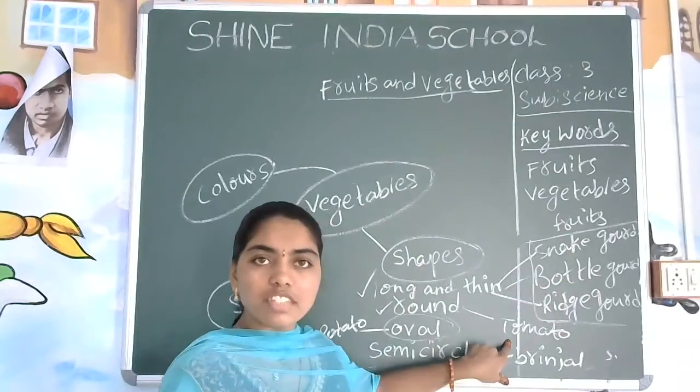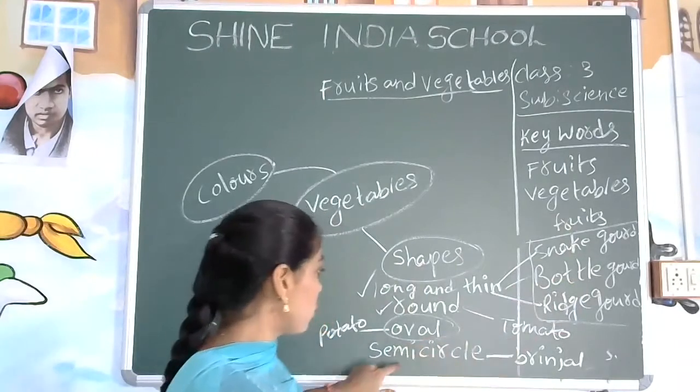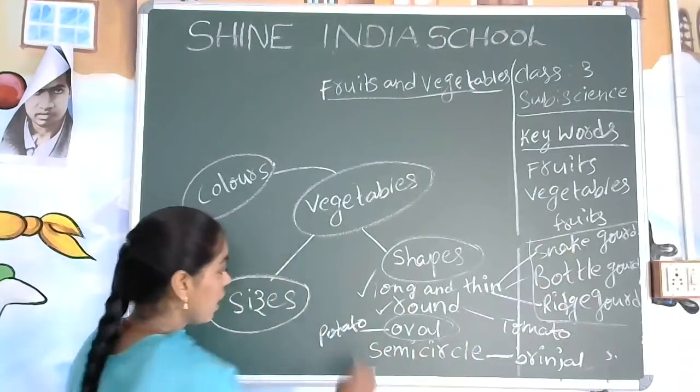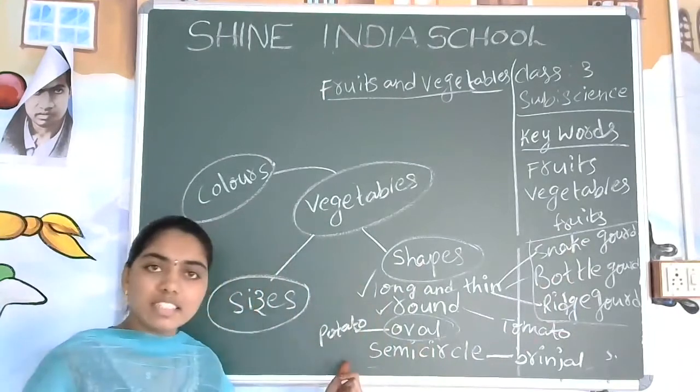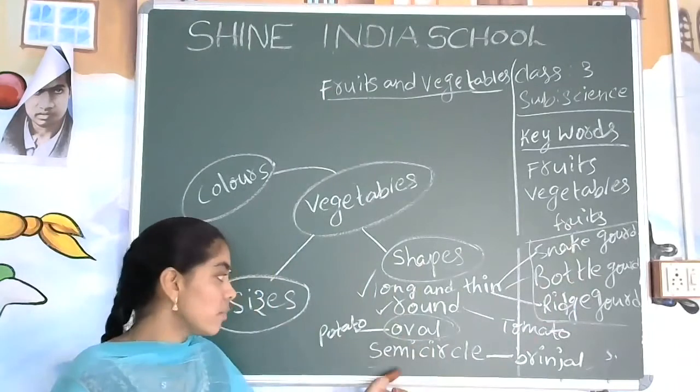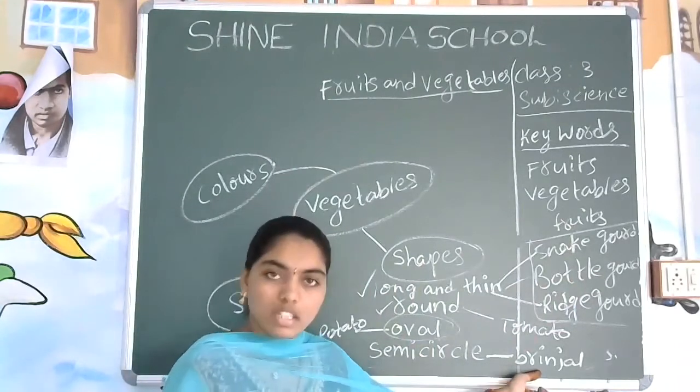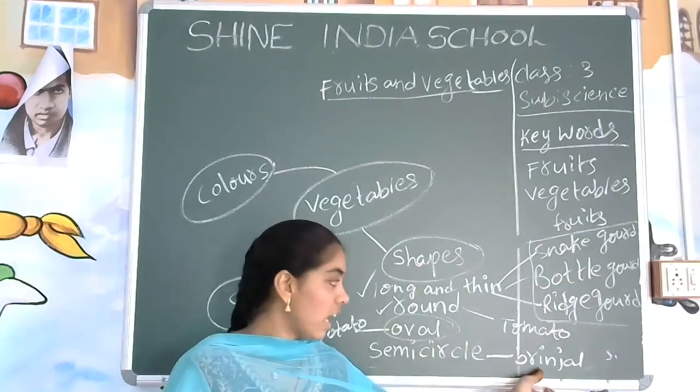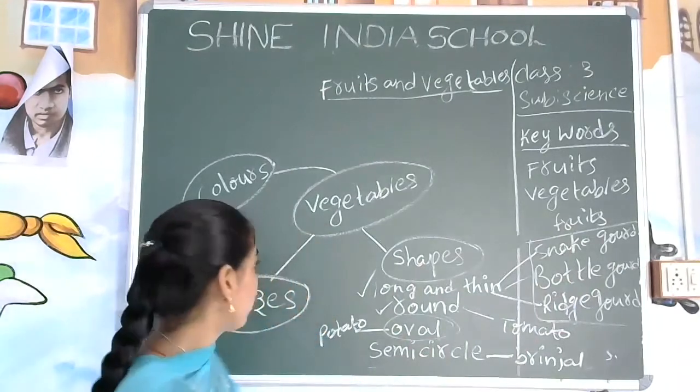So is it a fruit or vegetable? Yes, it is a fruit. Coming to the oval shape, potato I have written here. Does potato have any seeds? No. What is the shape of the potato? Oval shape or semicircle, sometimes it may be. Brinjal. Does the brinjal have seeds? Yes, it has seeds. So it is a fruit.